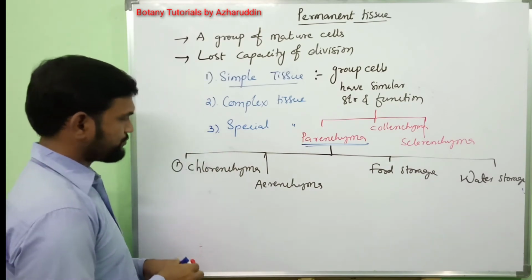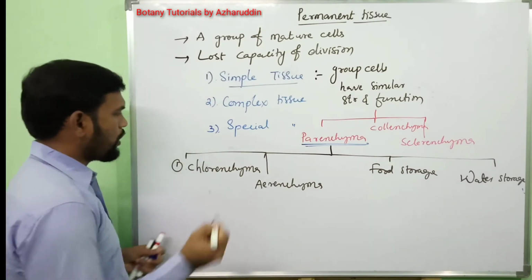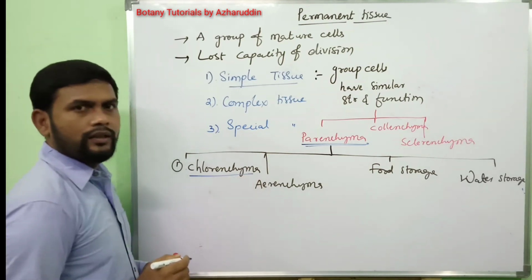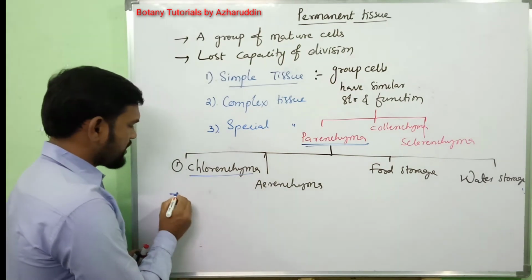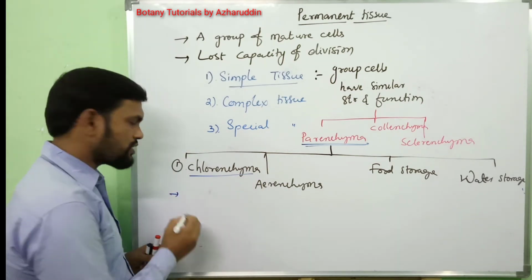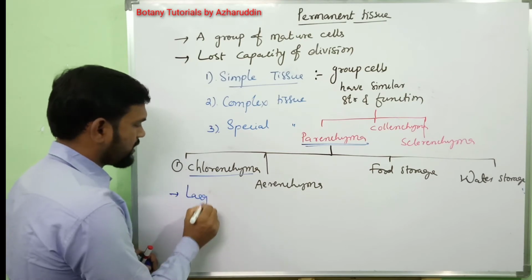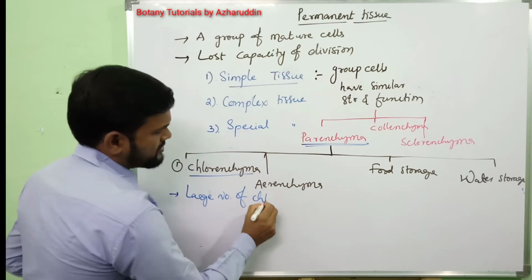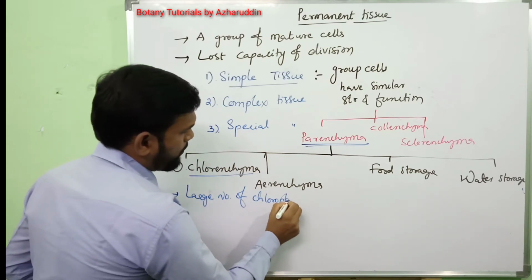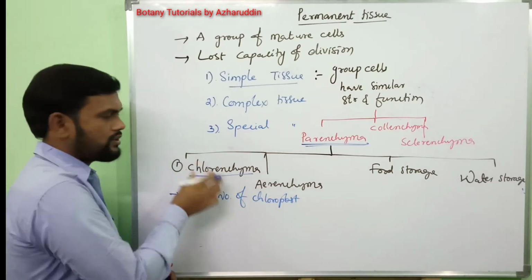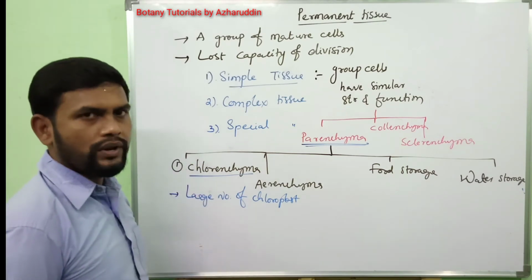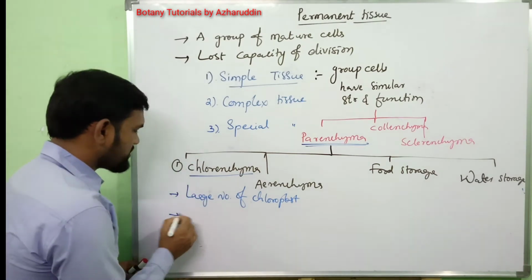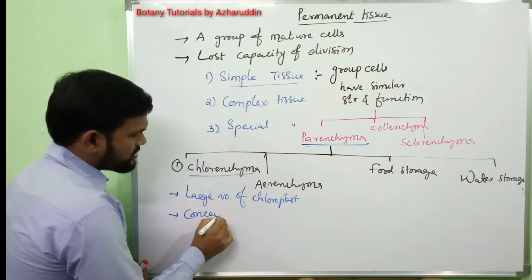In that first one, chlorenchyma, the parenchyma cells which contain large number of chloroplasts. That tissue is known as chlorenchyma, and it is concerned with photosynthesis.